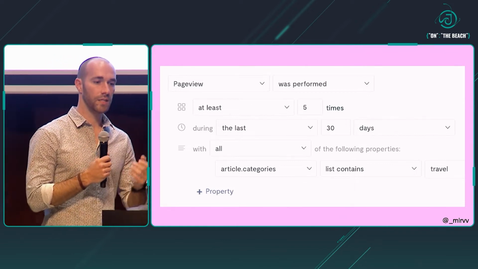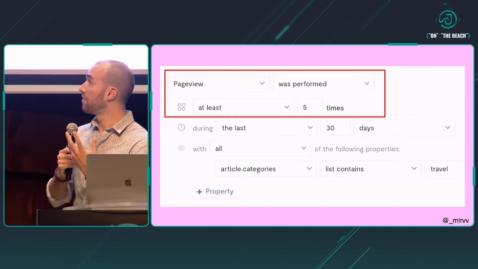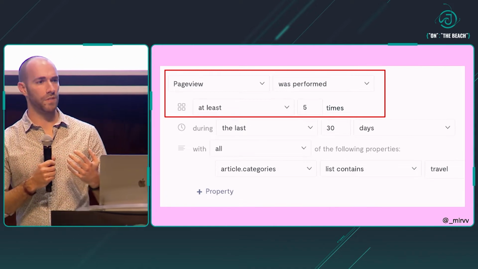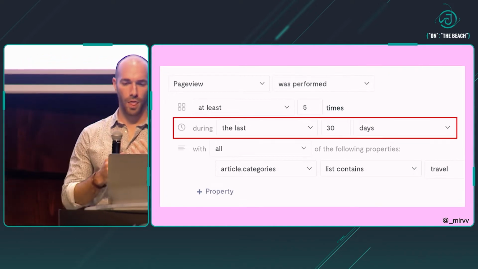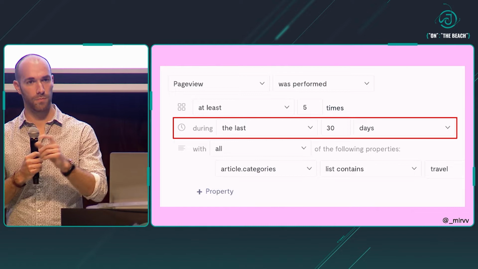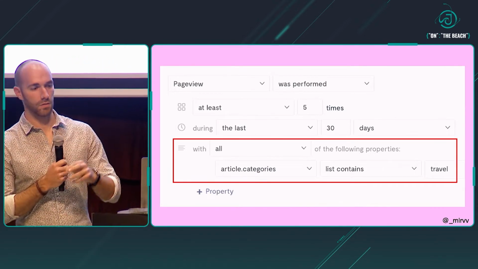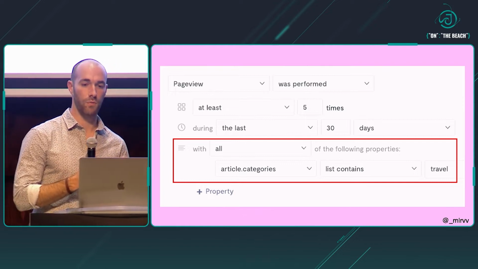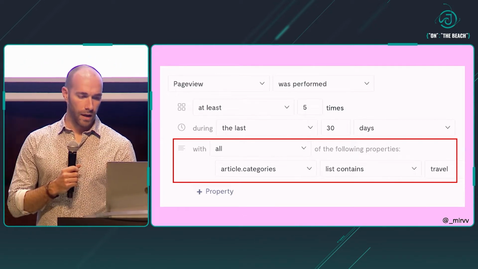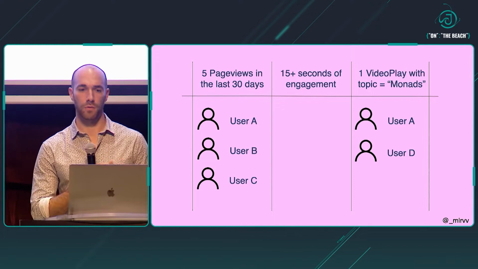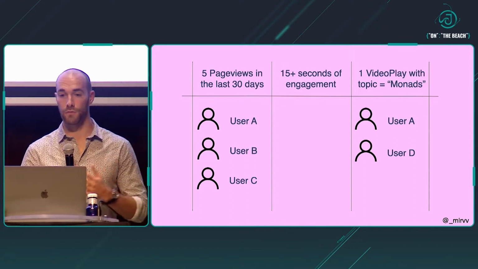And a cohort is simply a description of a subset of all of the BBC readers, readers who have common properties. In this case, we have 5 pages, so there's this idea of a user visiting a page. 30 days, so we have this idea of a time window, a period of time which we're looking at, and also certain properties. So we're looking for this travel keyword. And the idea of a cohort is really pretty simple, right? We can think of it as a bucket of users.